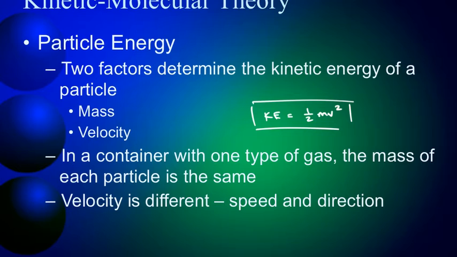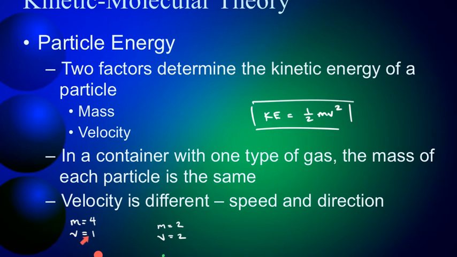In a container with one type of gas, the mass of each particle is the same, right? They all have the same molar mass if it's the same gas. But the velocity can be different, right? That means speed and direction, which way it's going. So another thing to keep in mind here with this equation is that larger particles don't have to move as fast to have the same kinetic energy as a smaller particle.